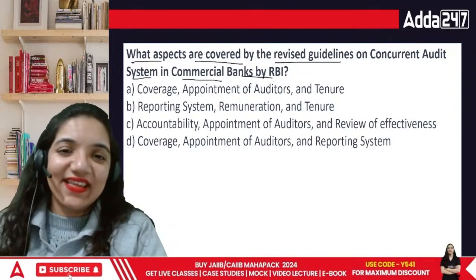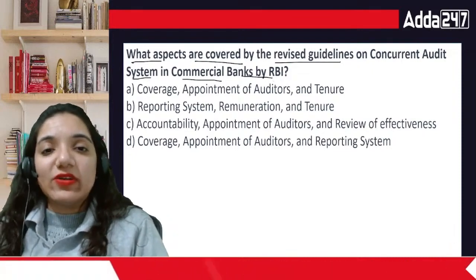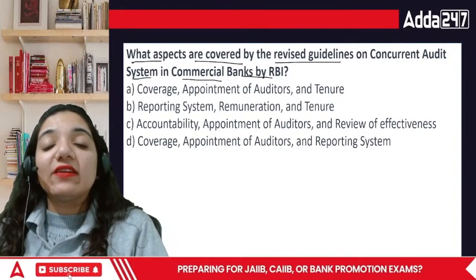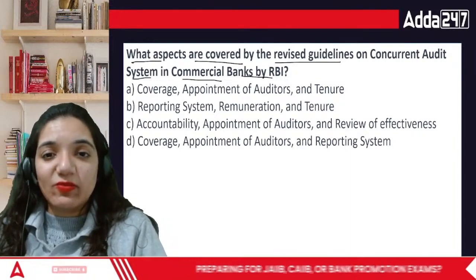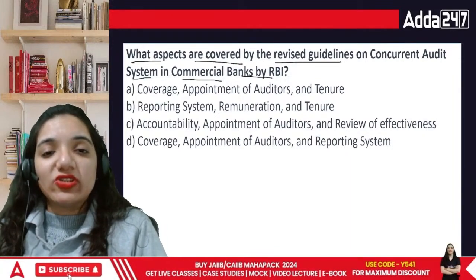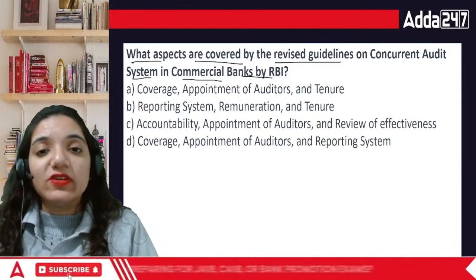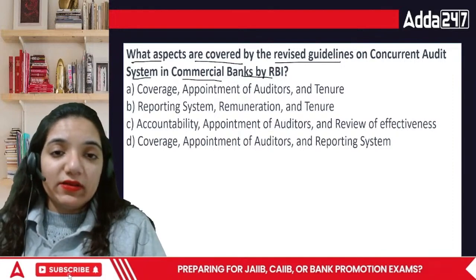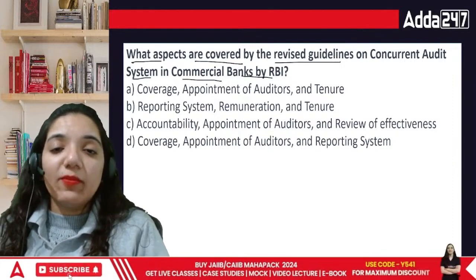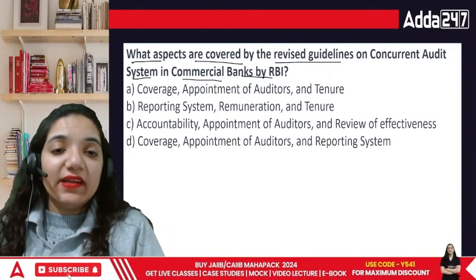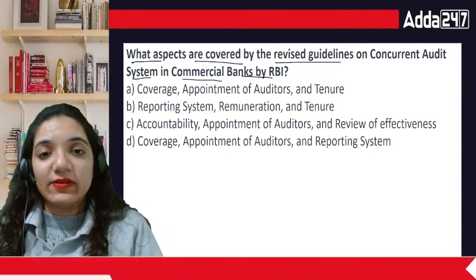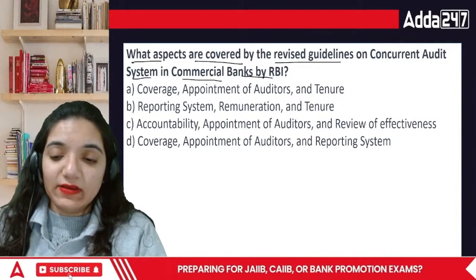Here comes the question regarding what aspects are covered in the revised guidelines of concurrent audit. Coverage, audit report, tenure, reporting system, remuneration, tenure, accountability, appointment of auditors. Then comes a review of the effectiveness, or the last one is coverage, appointment of auditors, and reporting systems. What would be the answer then?